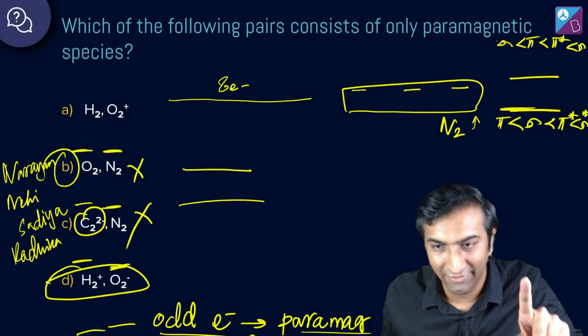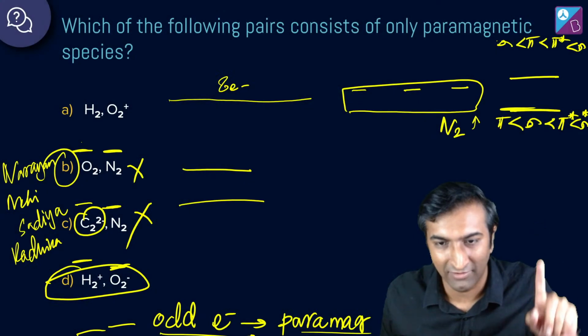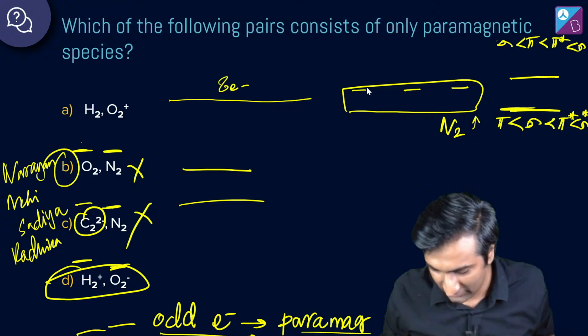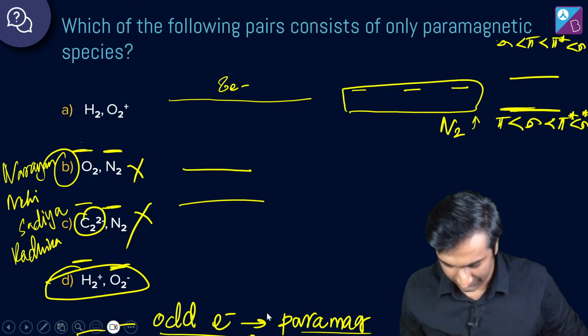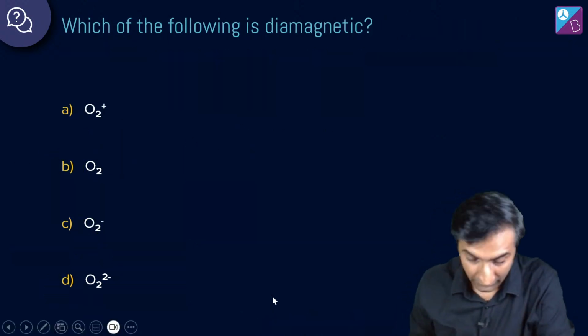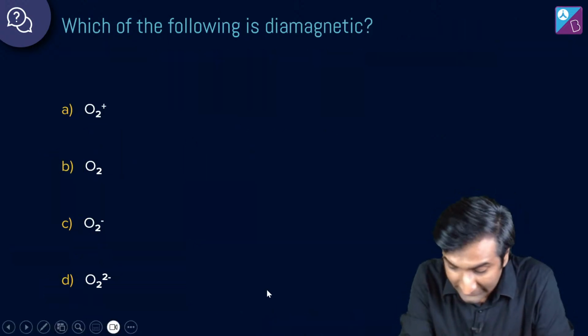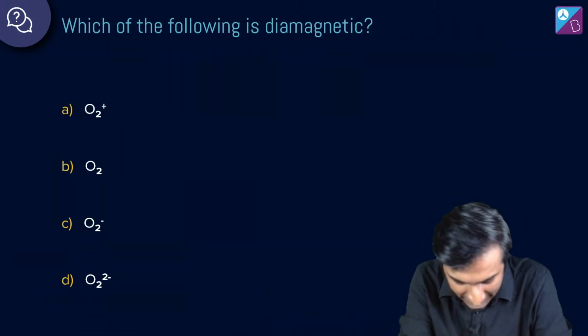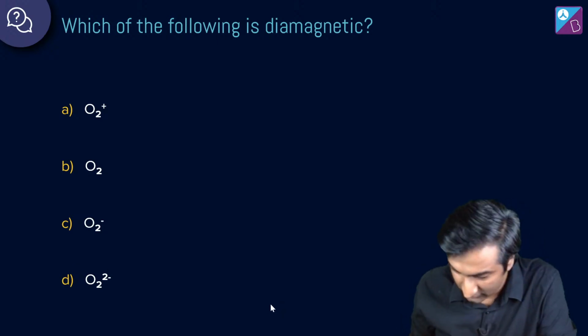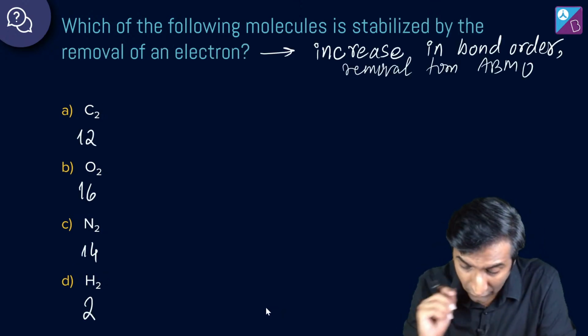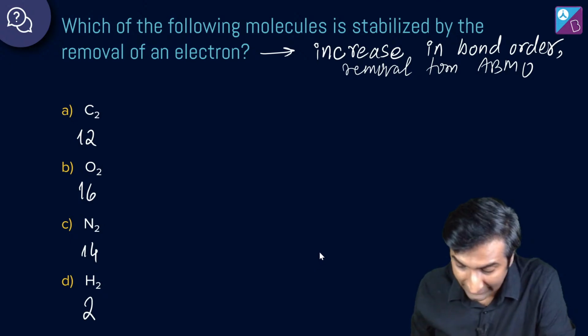Okay, I don't know which slide you're at. Let me go to the slide. Here we are. I look for yellow, and then I find yellow. I find my slide. Yahi tha sawal. We just solved this one. Out of these, कौन सा है diamagnetic? ये तो अभी किया हम लोगों ने. छोड़ो इसको. Which of the following molecules is stabilized by the removal of an electron?